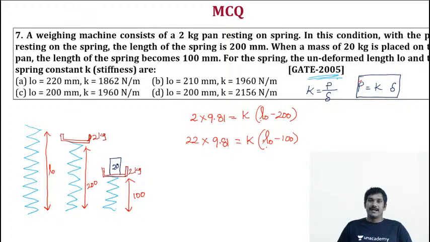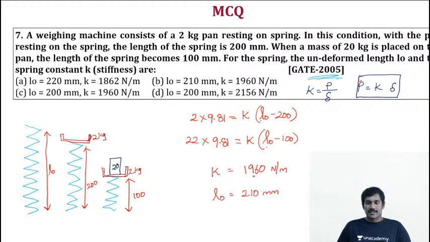With these equations, we can solve it, right? Two variables are there. If you solve these two equations, you can get the answer for stiffness K and free length. So the answer is: free length is 210 mm and stiffness is 1960 newton per meter.